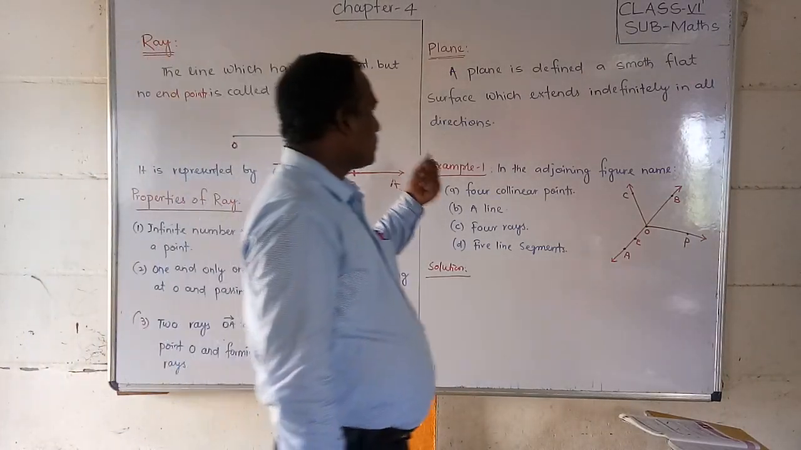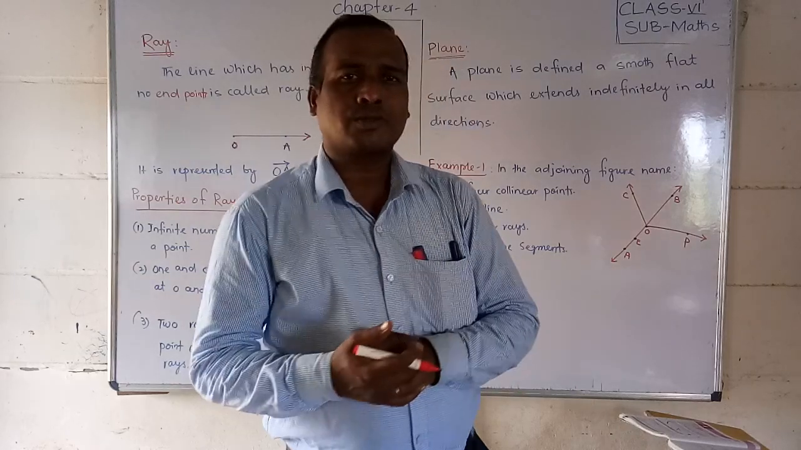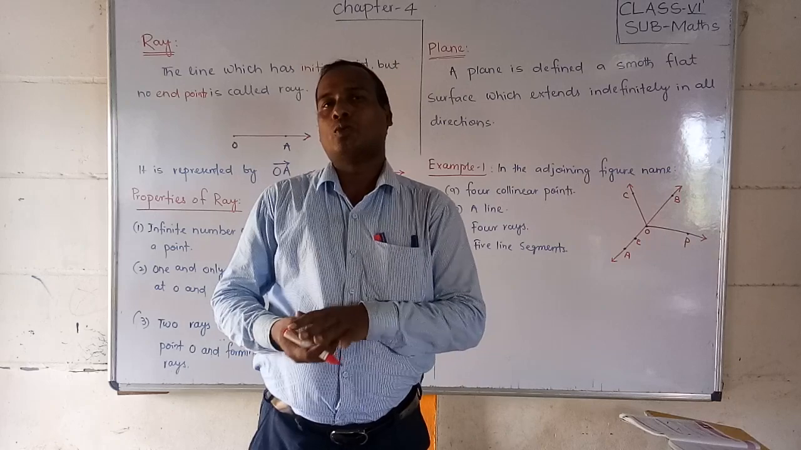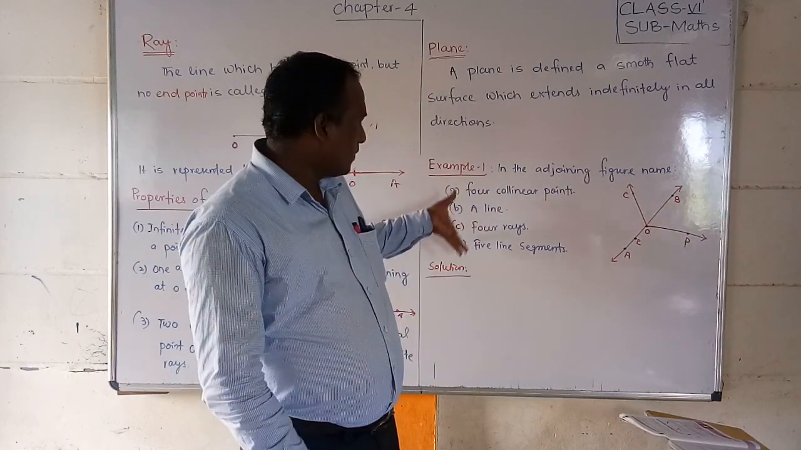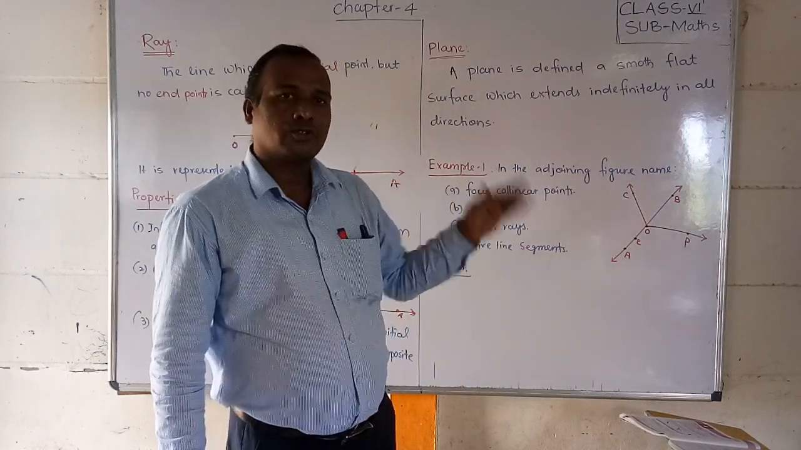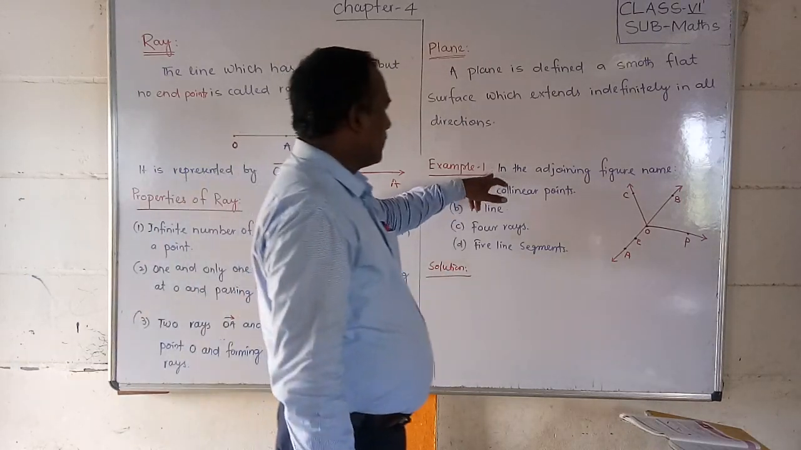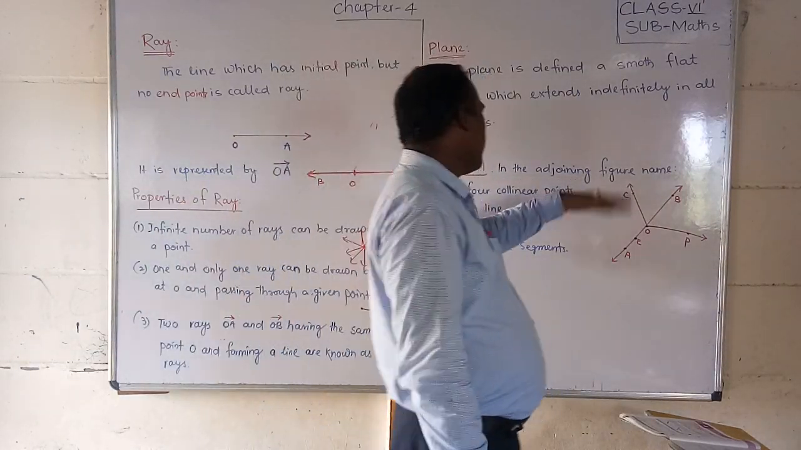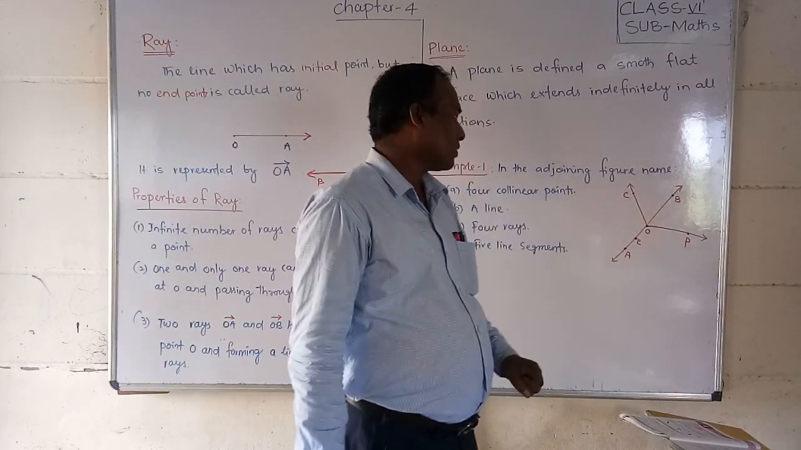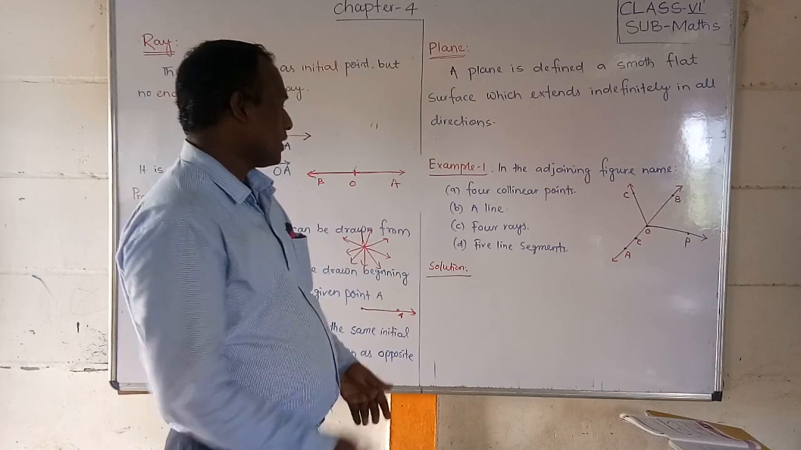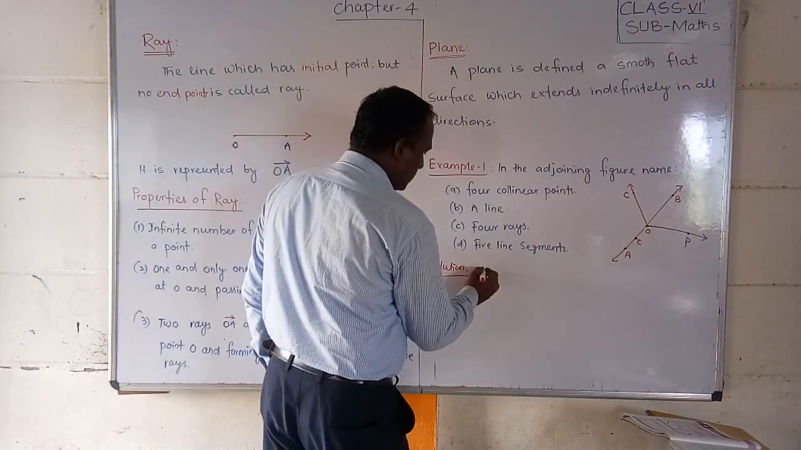Okay. So students, today we are going to discuss an example related to whatever I have taught you. I have written one question here, so try to give the answer yourself. Example 1: in the adjoining figure, name. Here I have drawn one figure, students, and from that figure you have to give the answers. First of all, we have to write answer A.